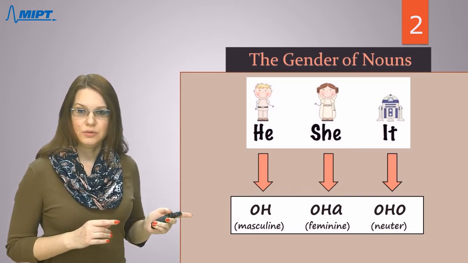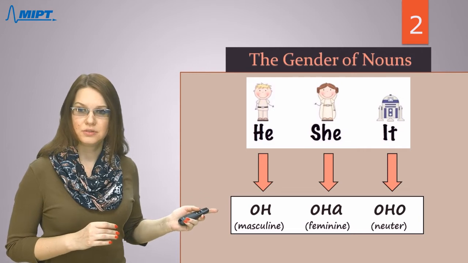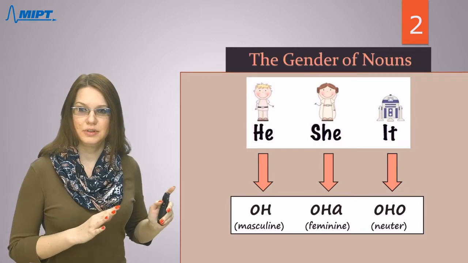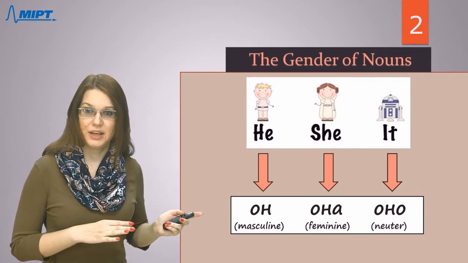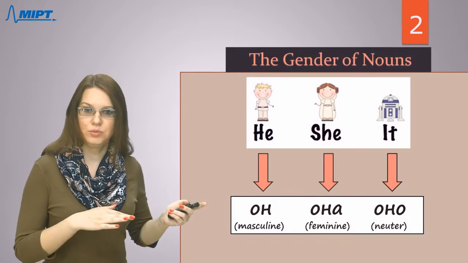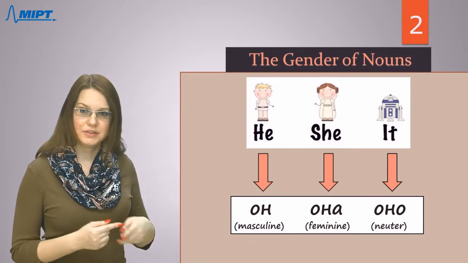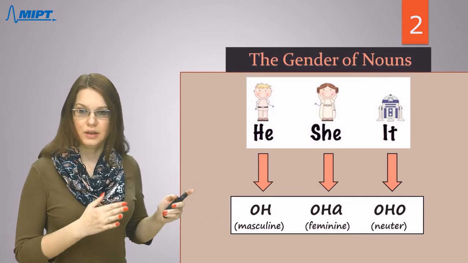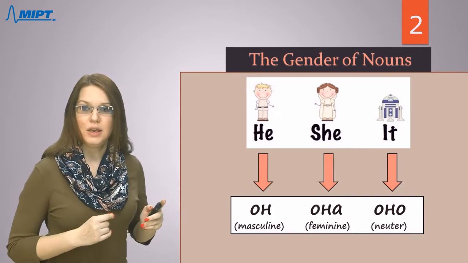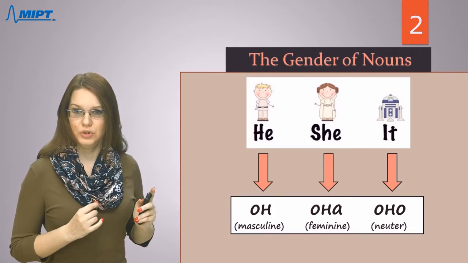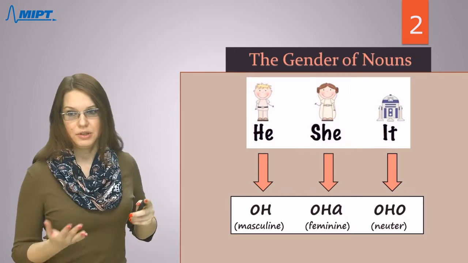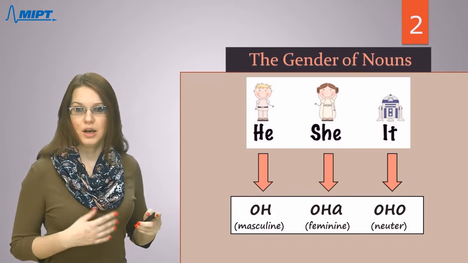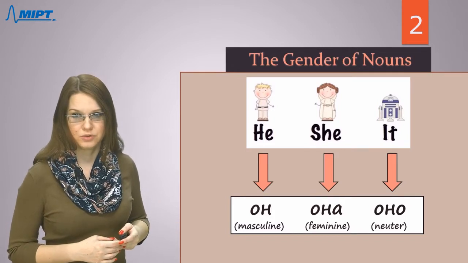And all nouns can be replaced with these personal pronouns. So it doesn't matter is this noun animate or inanimate. I mean, it's a person or it's an object, it's a thing. Anyway, instead of this noun, you can use these personal pronouns. Он, она, оно. Он, она, оно. And first, of course, you should know, is it a noun masculine, feminine, or neutral. And now we will talk about how to recognize the gender of nouns.